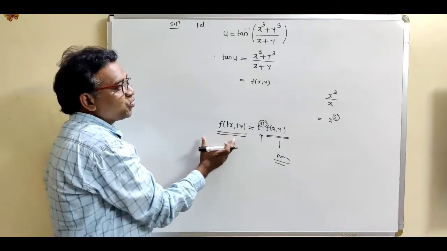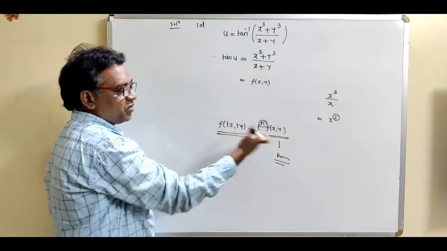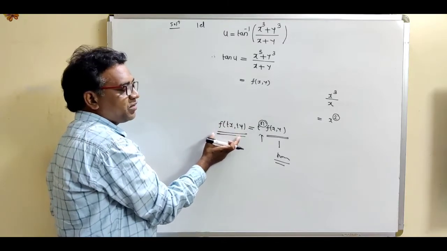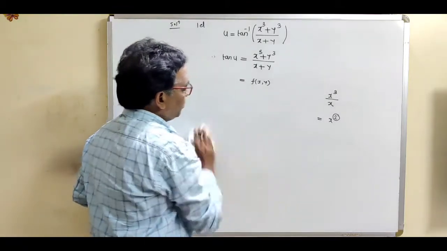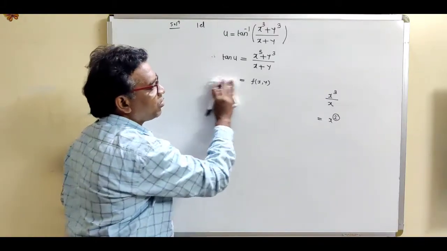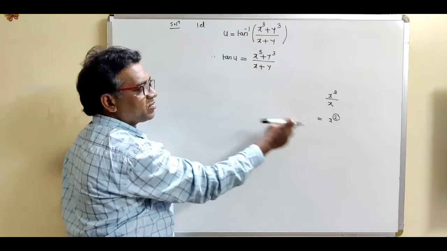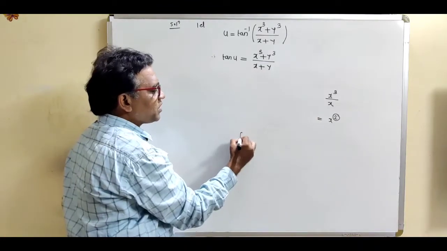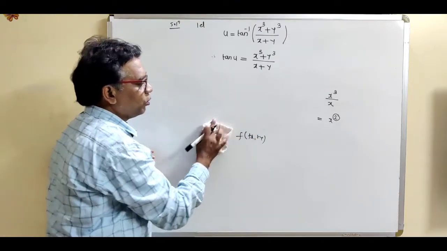How to show that any function is a homogeneous function, or how to calculate the degree of that homogeneous function? Just use this equation. Find out f of tx ty and express it in this language, t raised to n into f of x y. Without using this definition, we can find the degree of the homogeneous function. What is the method? Just use the laws of indices. x cube divided by x is x square, so 2 is the degree of that homogeneous function. So instead of this definition f of tx ty, we can calculate orally the degree of the given homogeneous function.